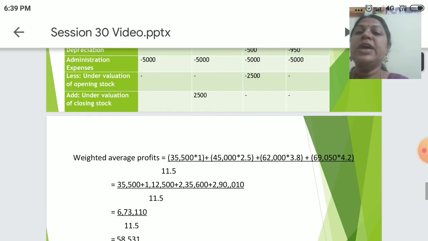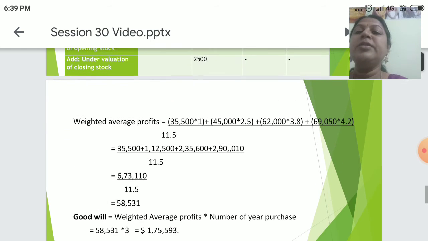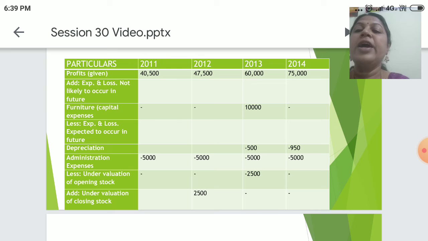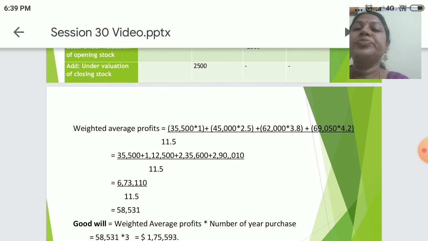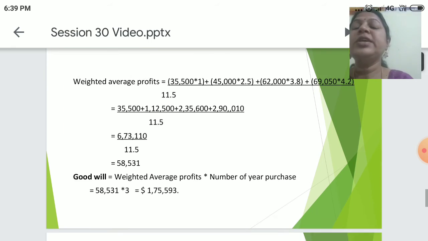Then after adjusting, we will get the profits for weighted average for all the years: 35,500 into 1, 45,000 into 2.5, 62,000 into 3.8 plus 69,000. 35, 45, 62 are the adjusted profits. If you add 4,500 minus 5,000, like that, for all the years you have to do 47,500 minus 5 and plus 2.5. So these will be the profits, and the total weight is 11.5, that is 1 plus 2.5 plus 3.8 plus 4.2.